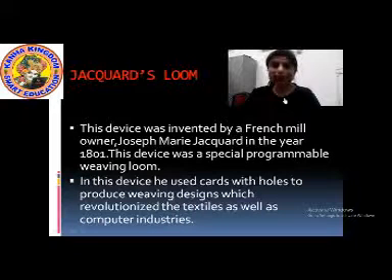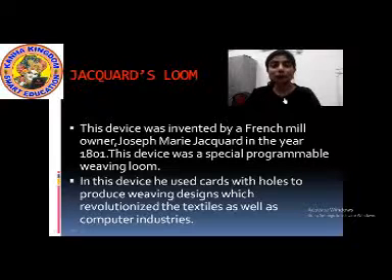A French mill owner. And what was his name? His name was Joseph Marie Jacquard. He invented this device in the year 1801. The demonstration of this device was done in the year 1801. In this device, Joseph Marie used cards with holes to produce weaving designs.